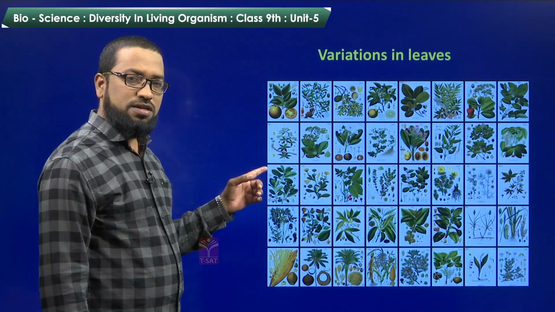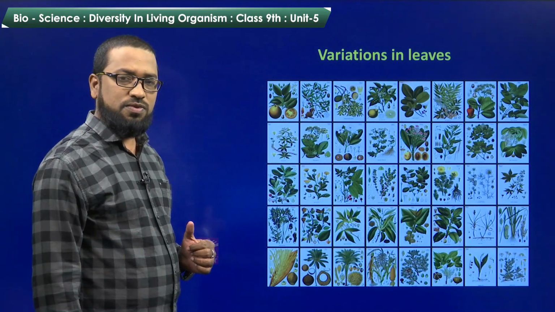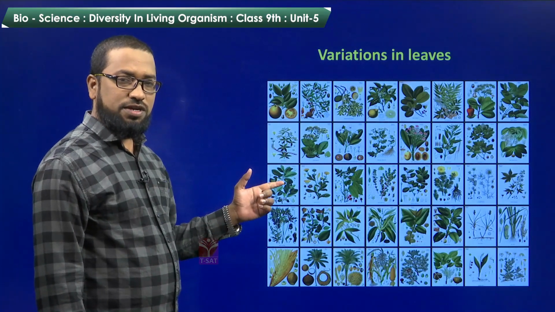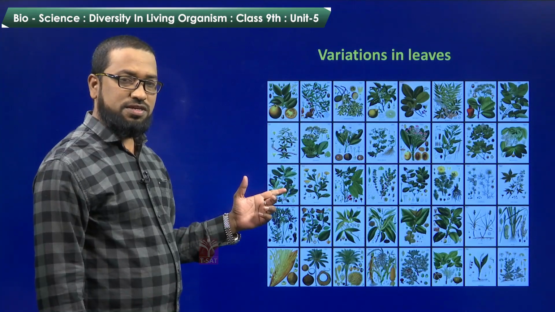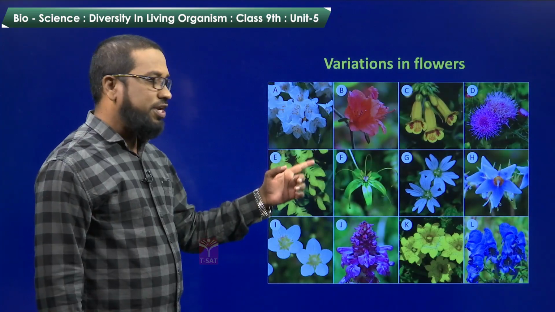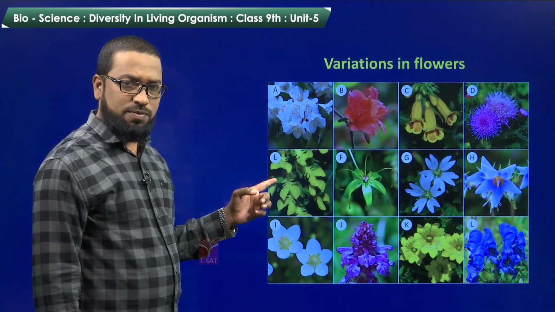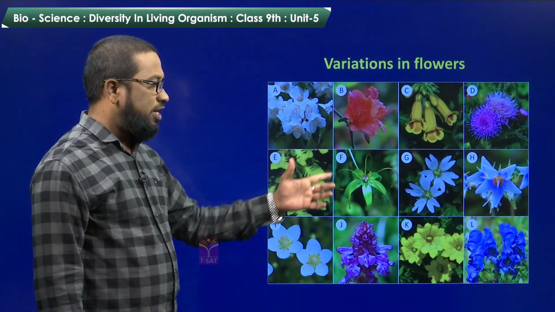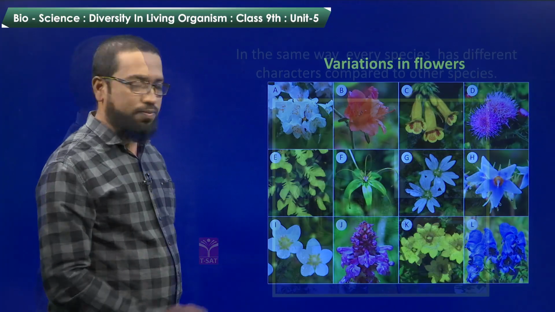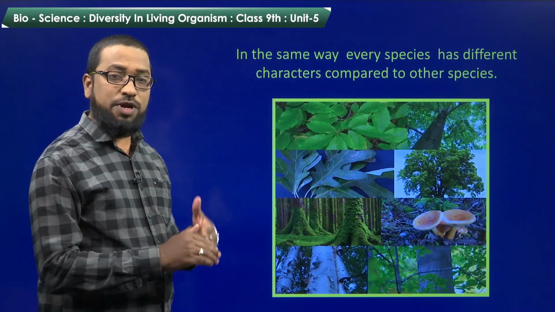See here, there are different varieties of leaves. All these leaves are not alike. They are different in their shape, size, etc. Look at this picture. In this picture, we are finding different varieties of flowers. Are all the flowers alike? They are not alike. They are different. They differ in their color, in shape, in size also. In the same way, every species has different characters when compared to others.